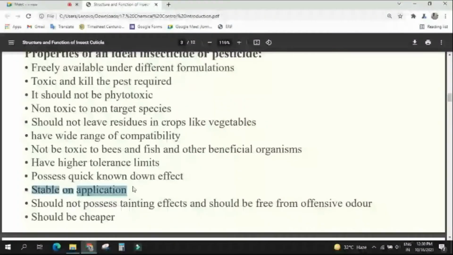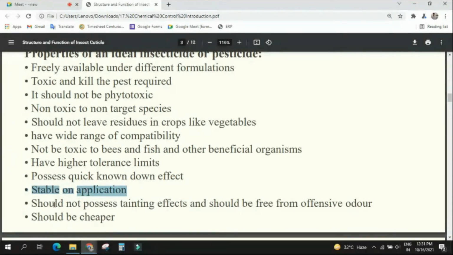Next one you see: should not possess tainting effect. It may be to the plant, it may be to the container where you are keeping those insecticides, or suppose you are mixing some insecticide with urea or potash, NPK, whatever. This should not have any kind of tainting effect on that. It may be the container, it may be whatever.